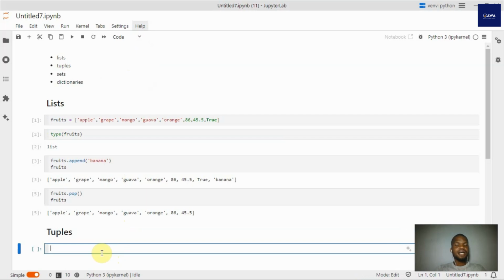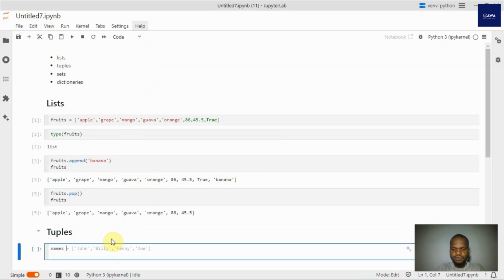Lists are mutable, which means you could edit what you've already created. So just like how we could append banana to fruits, although we had already created fruits, tuples are not like that. Let's have a tuple of names.